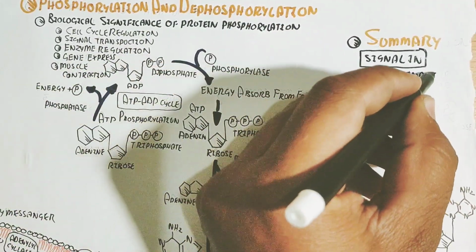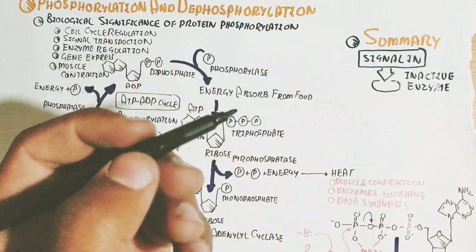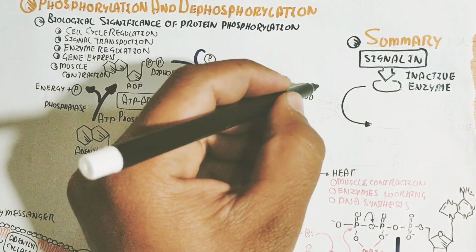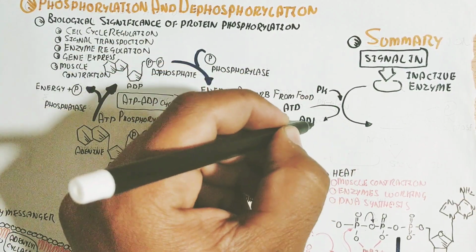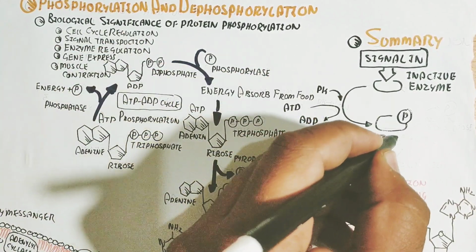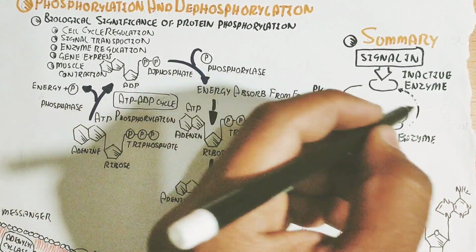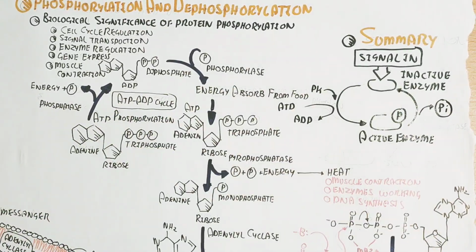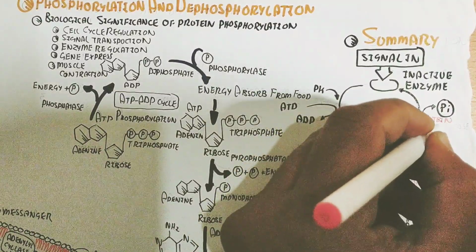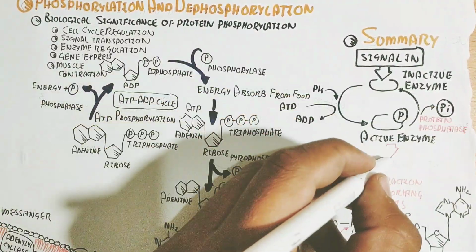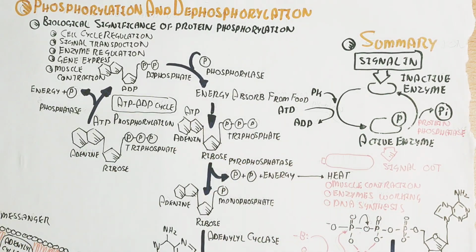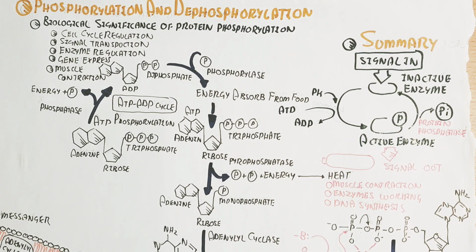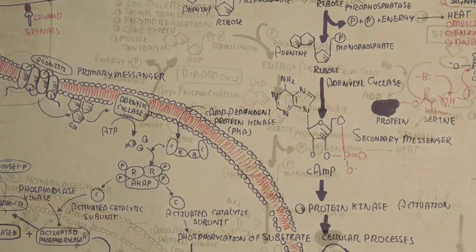Phosphorylation is very important for storing energy, enzyme working, and a lot more. The phosphate group also acts as a cofactor for triggering the enzyme. In summary, the signal in leads an inactive enzyme to become active, and this activation requires ATP and protein kinase. The activated enzyme works for signal out, and then dephosphorylation of that protein through the phosphatase enzyme makes it inactive again. So this is the activation and inactivation of proteins, enzymes, DNA, and more, with ADP involved.